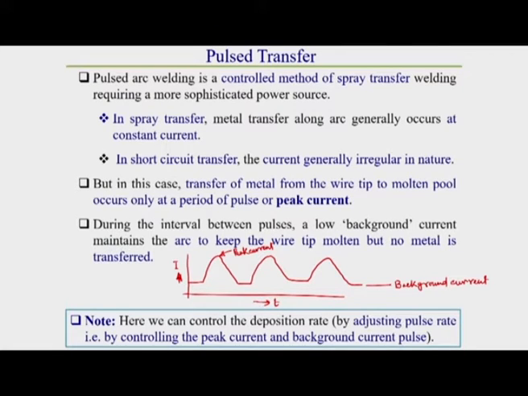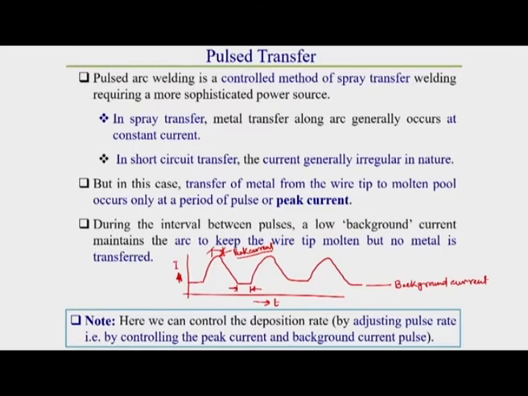There I discussed this thing; here I am showing it again. The current pulse at peak current is called the peak current pulse, and the background current is called the background current pulse.